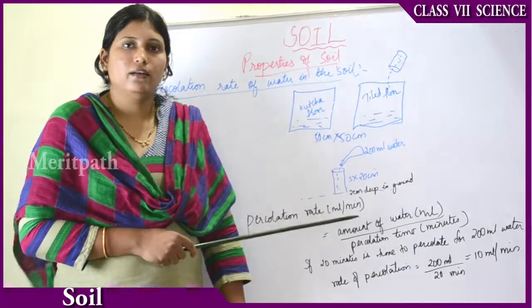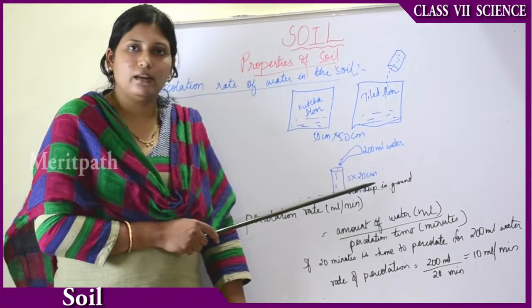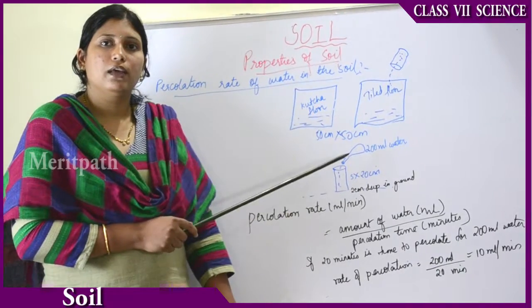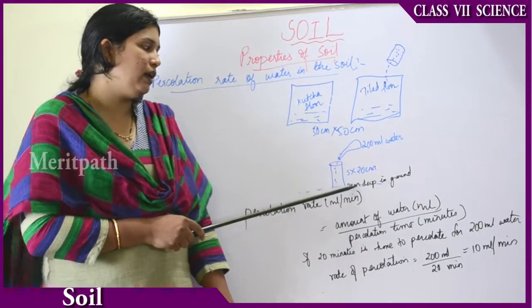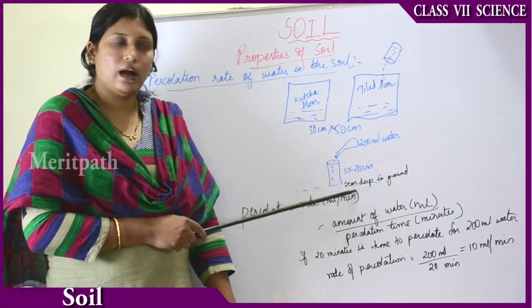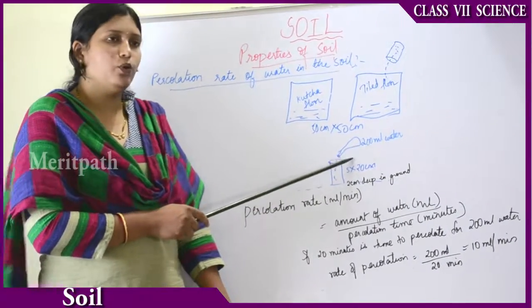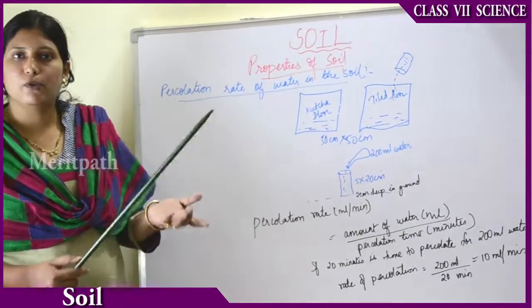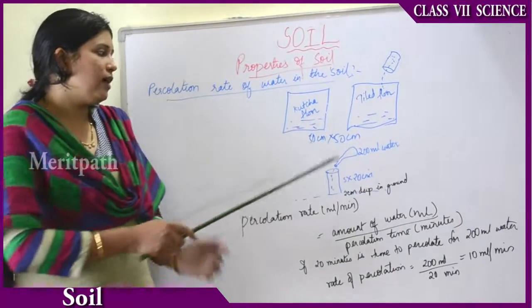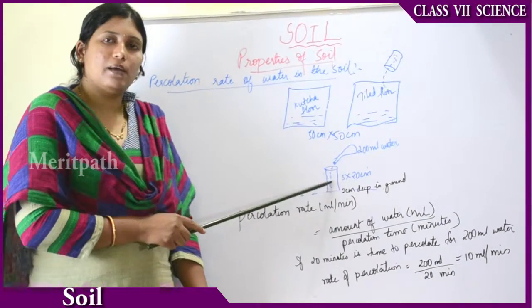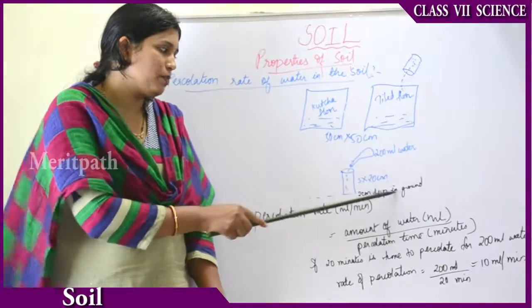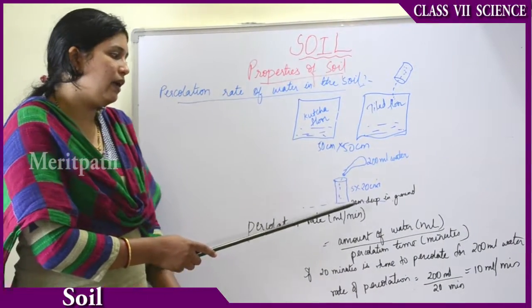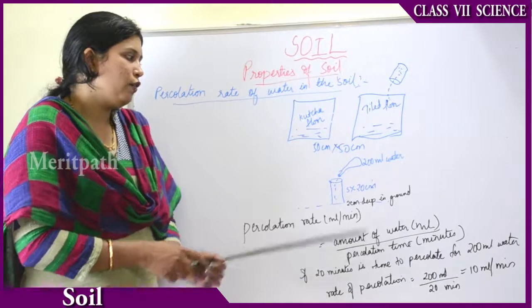Take a tin can of 5 into 20 centimeter length. Cut the bottom of the tin can. Insert it 2 centimeters deep in the ground, in a playground or a garden area. Then pour 200 ml water into this can. 200 ml water can be measured with the help of a measuring glass or any bottle. Then you record the time, how much time it took for this water to be absorbed completely by the ground. So for example, it has taken 20 minutes for this 200